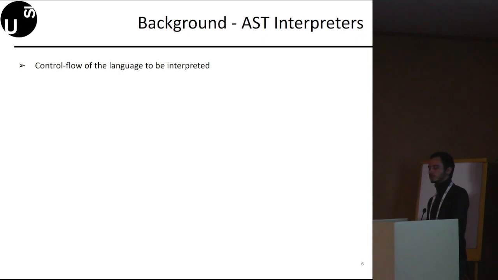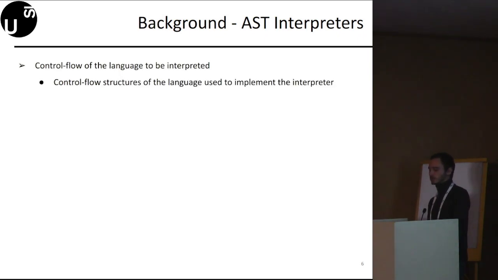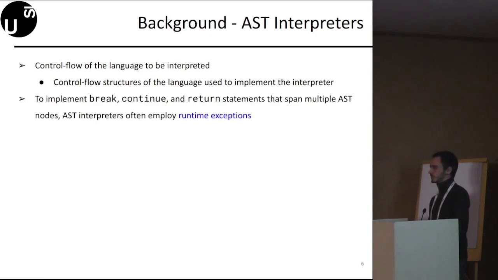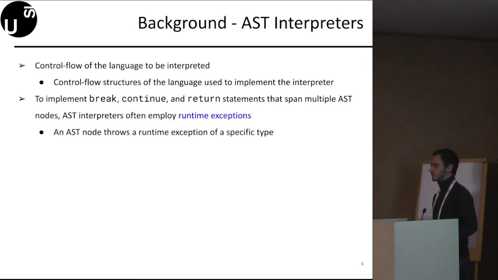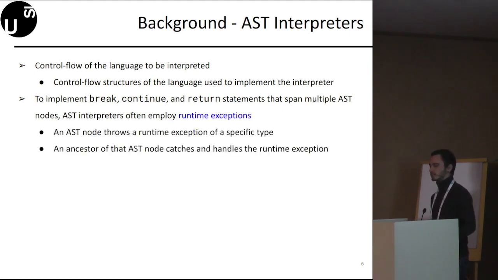The control flow of the language to be interpreted is usually implemented using the control flow structures of the language used to implement the interpreter. However, when this is not possible, for example, to implement break, continue, and return statements that span multiple AST nodes, AST interpreters often employ runtime exceptions. In particular, one AST node throws a runtime exception of a specific type, and another AST node, that is an ancestor of the first one, catches and handles the runtime exception.